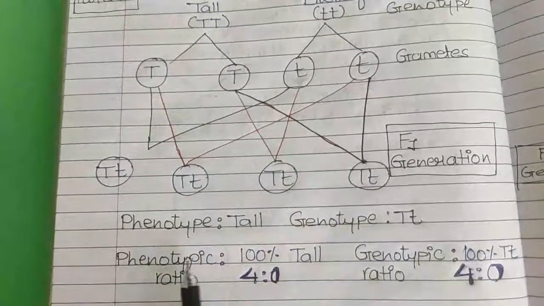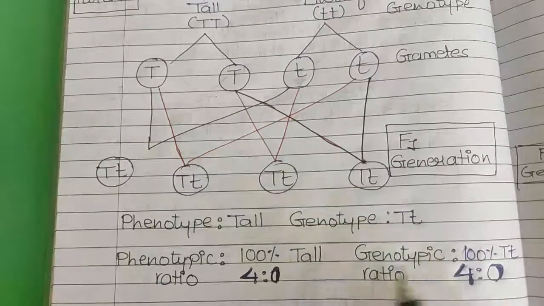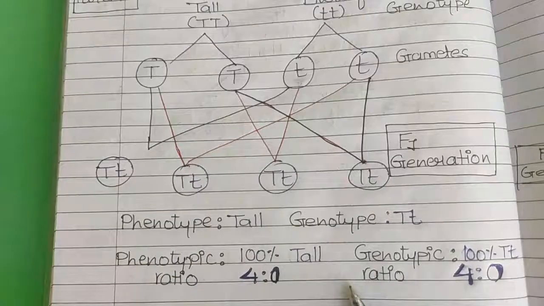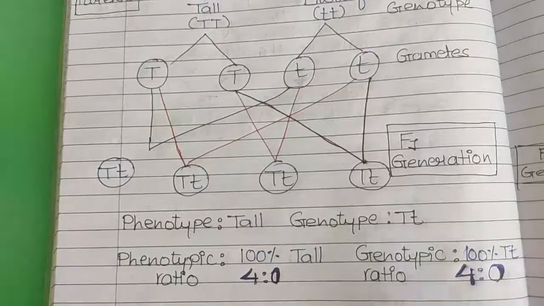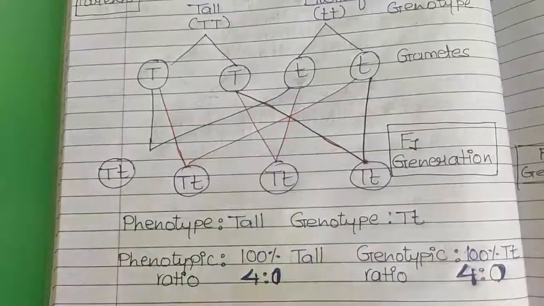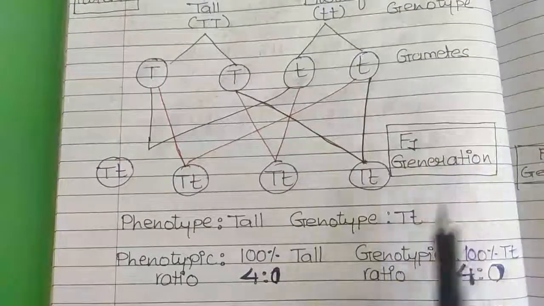When we take the phenotypic ratio of tall versus dwarf plants, it was 100% tall, means 4 is to 0. And the genotypic ratio also of tall versus dwarf plants was 100% hybrid, that is also 4 is to 0. Clear?